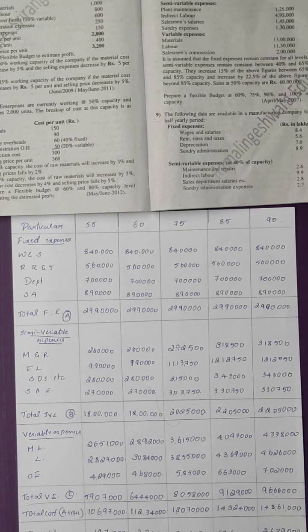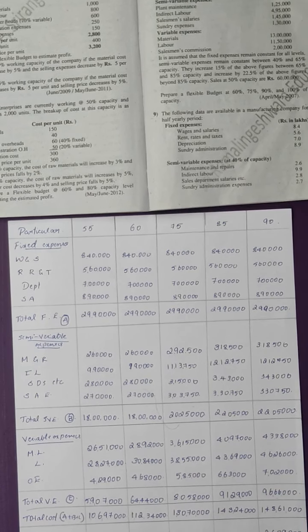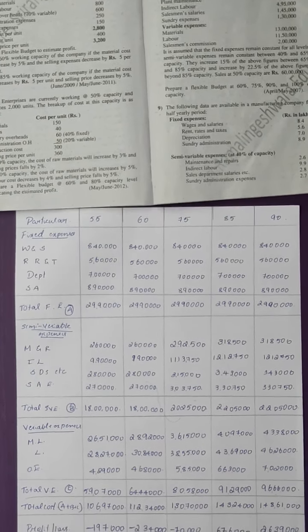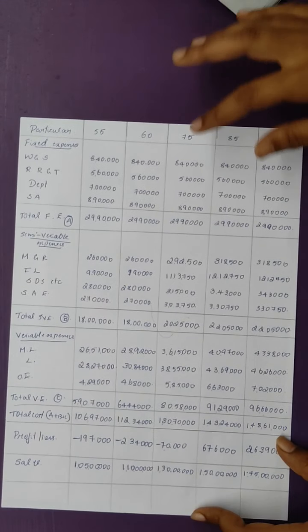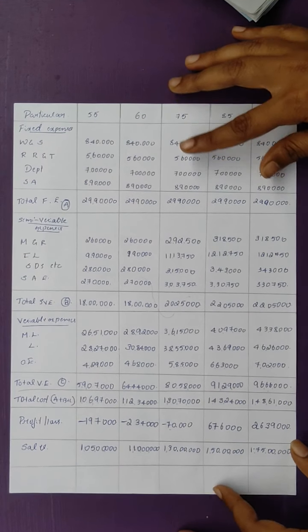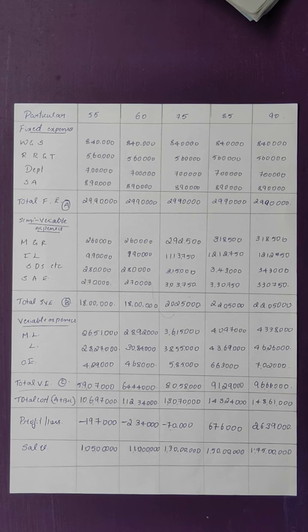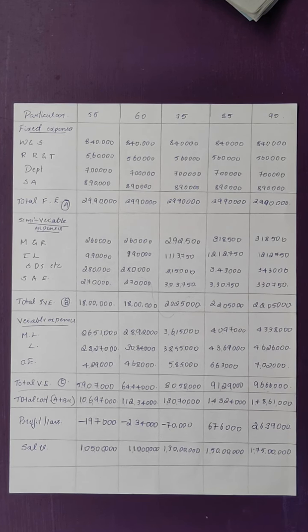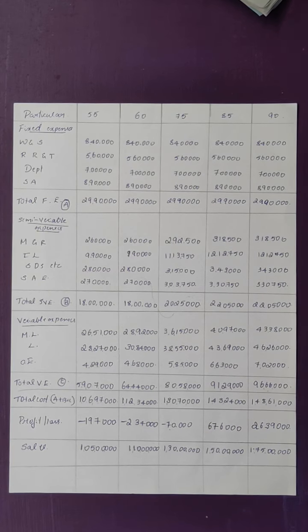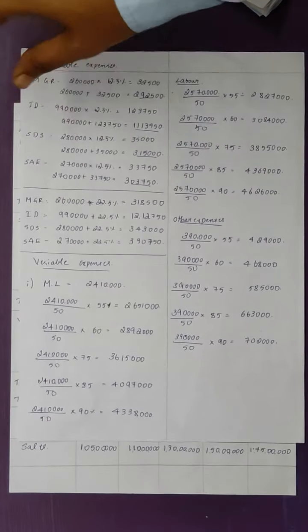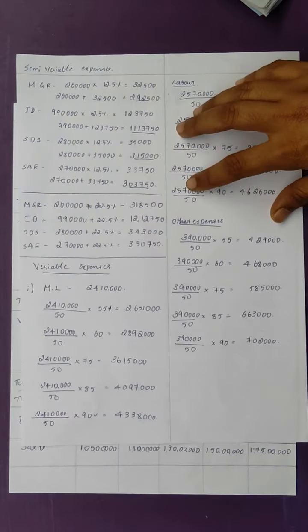Next, we have to go for variable expenses. For variable expenses, you will have to calculate a lot of working notes, because since it is variable, the amount will be changing in every column. The name itself tells that it's variable, and the expenses will be varying from one column to another. Therefore, you have to do a lot of working notes for this. Here I have already done the working notes. Here it is, the variable expenses.